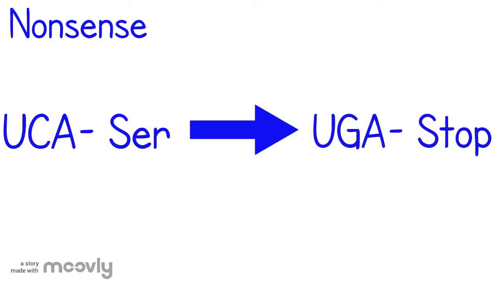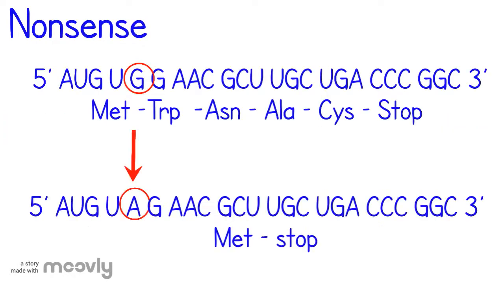A nonsense mutation is when the exchange of bases changes a codon into a stop codon. In this case, the second trinucleotide was altered into a stop codon. The guanine was substituted for an adenine, a transition mutation because both were purines. This type of mutation causes translation to end early and the protein to be shortened. This frequently results in a non-functional protein. In this case, the tryptophan was changed to a stop codon, creating a non-functional protein.